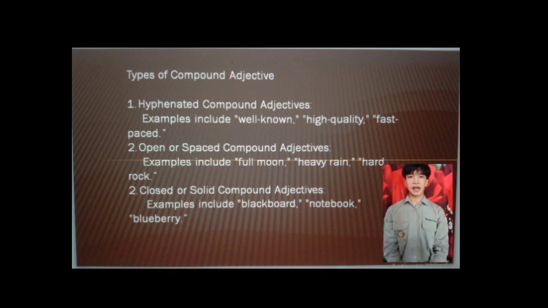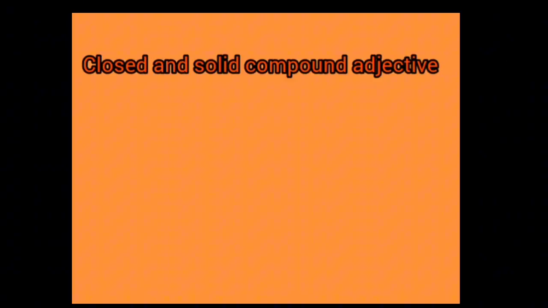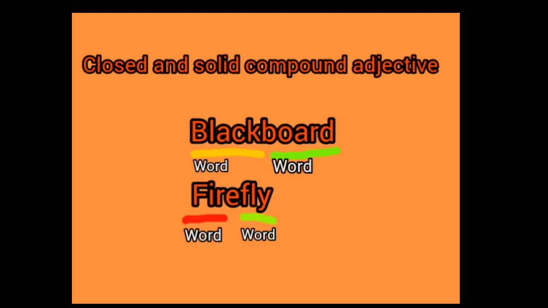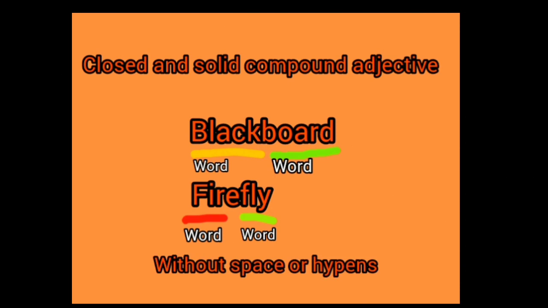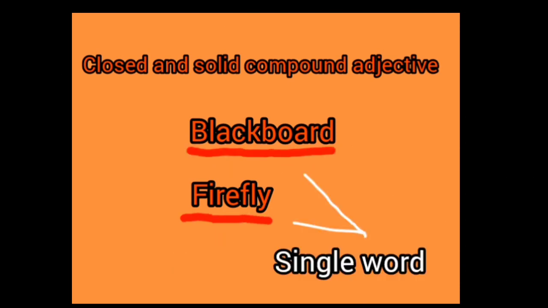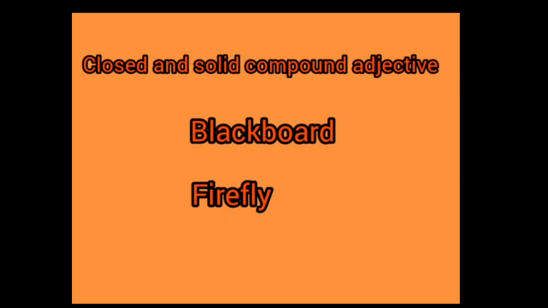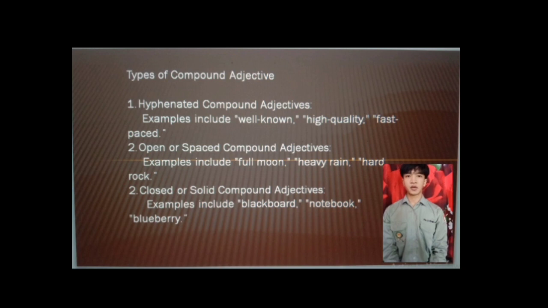And the last type is closed or solid compound adjectives. Closed or solid compound adjectives are a combination of words that are joined together without space or hyphens, forming a single word. For example, blackboard or firefly. These compound adjectives are treated as one unit and modify a noun collectively. Examples include blackboard, notebook, and blueberry.